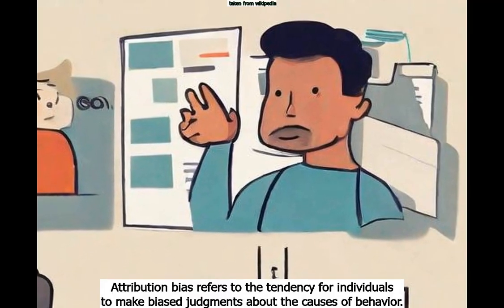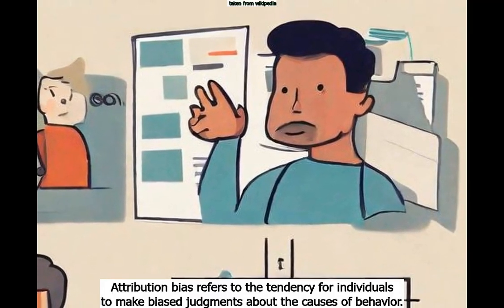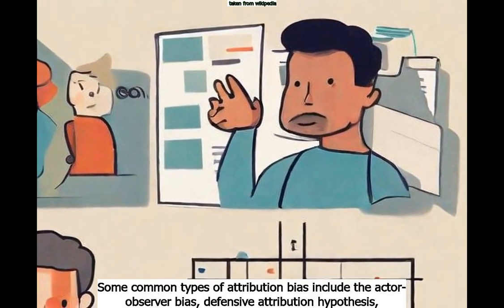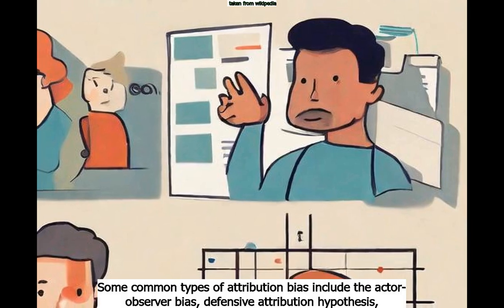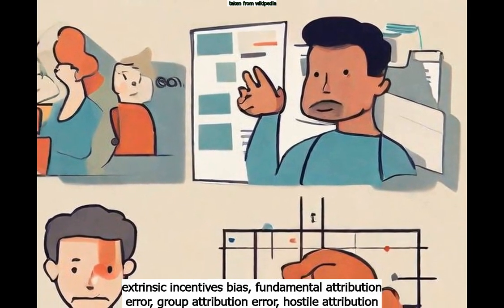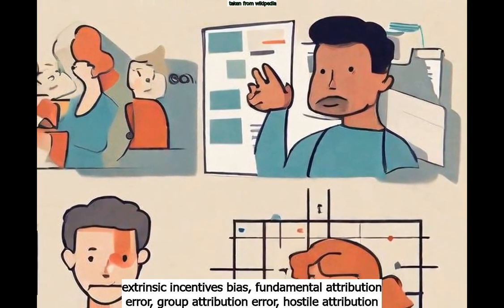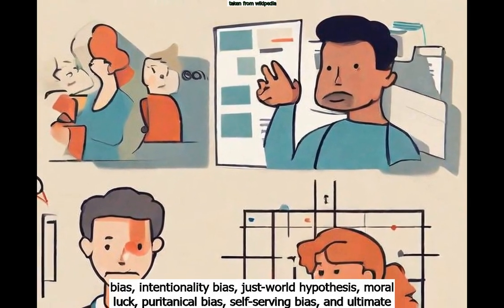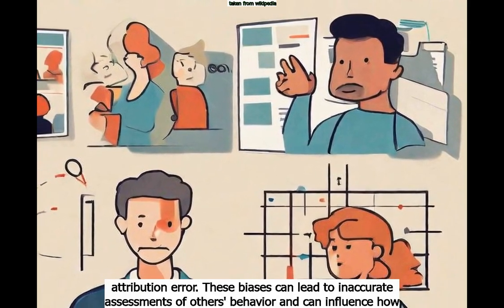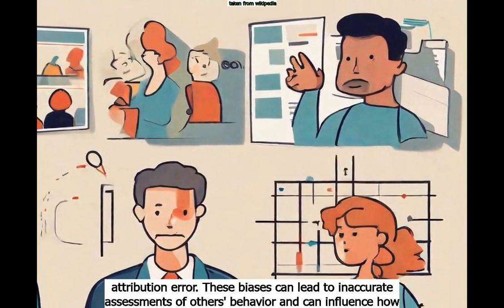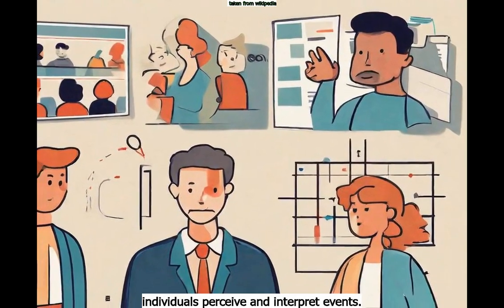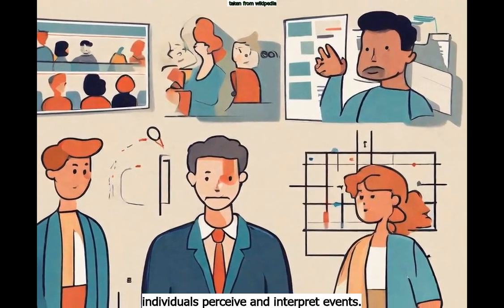Attribution bias refers to the tendency for individuals to make biased judgments about the causes of behavior. Some common types of attribution bias include the actor-observer bias, defensive attribution hypothesis, extrinsic incentives bias, fundamental attribution error, group attribution error, hostile attribution bias, intentionality bias, just world hypothesis, moral luck, puritanical bias, self-serving bias, and ultimate attribution error. These biases can lead to inaccurate assessments of others' behavior and can influence how individuals perceive and interpret events.